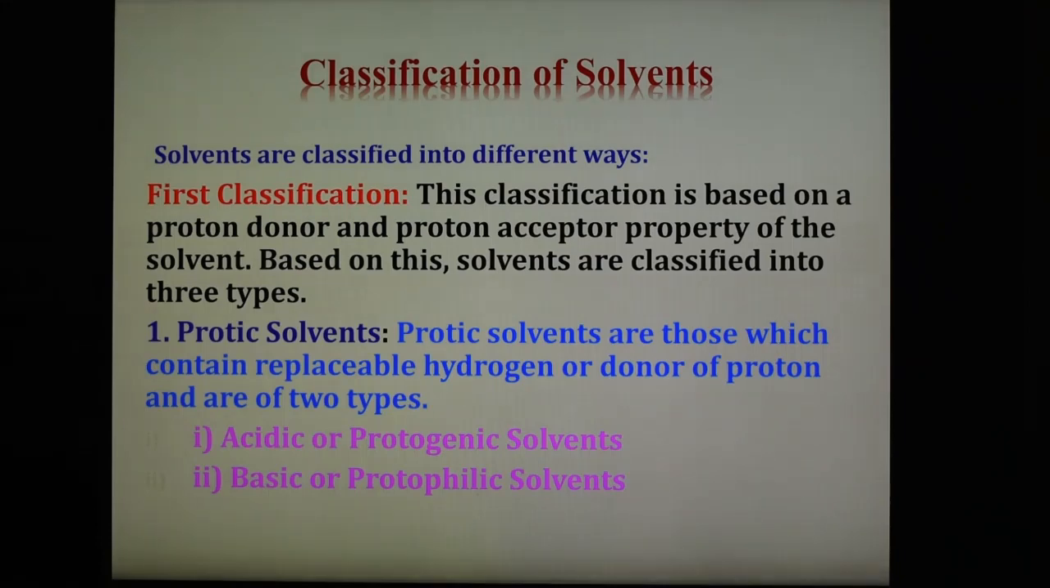The first classification is based on the proton donor and proton acceptor property of the solvent. On the basis of this classification, solvents are classified into three types: protic solvent, aprotic solvent, and amphoteric solvent. Number one is protic solvent, also known as protonic solvent.